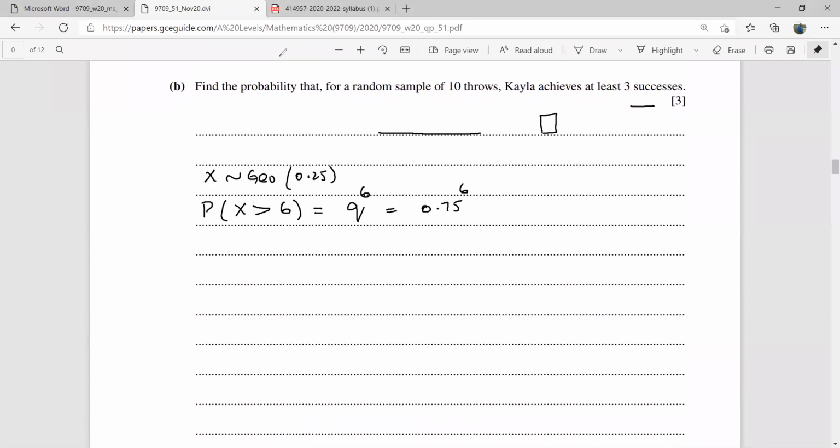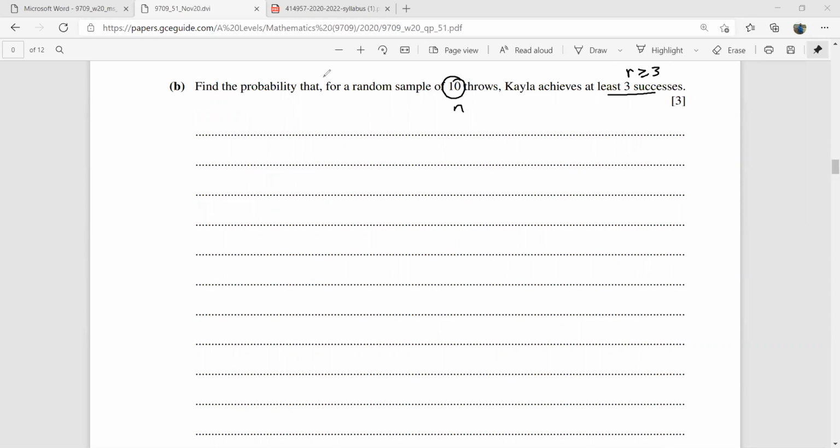Look at part B. Find the probability that for a random sample of 10 throws, Kayla achieves at least 3 successes. Now this is clearly a binomial distribution because it says out of 10 throws, that is your n, at least 3 successes, that is your r is greater than or equal to 3. Let X be binomially distributed with 10 and 0.25 as the probability of success. Now we will find the probability that X is at least 3.